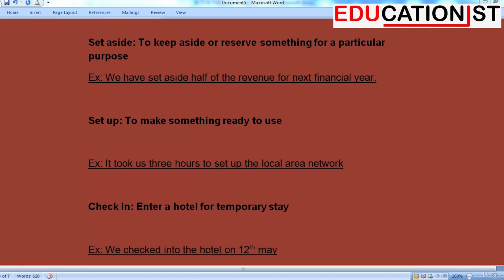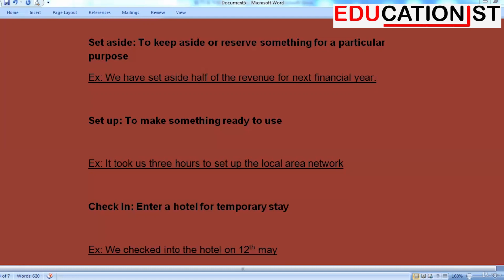The next one we are looking at is set aside. To keep aside or reserve something for a particular purpose. Example, we have set aside half of the revenue for the next financial year. Or we have set aside a certain percentage of revenue for promotional activities. Set up. To make something ready to use. It took us 3 hours to set up the local area network.